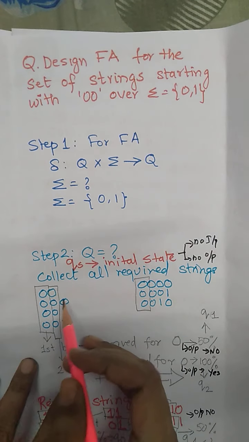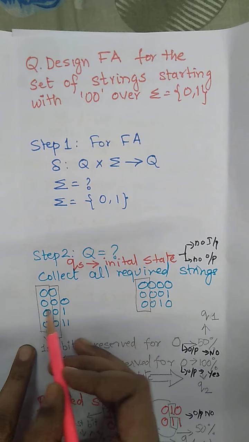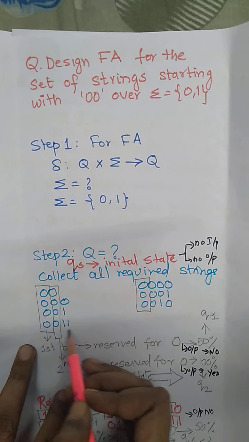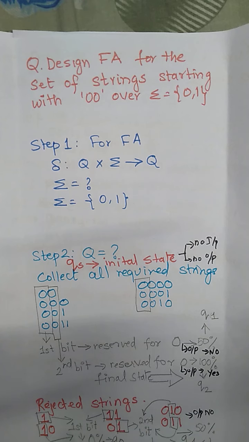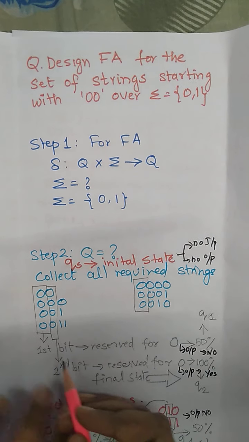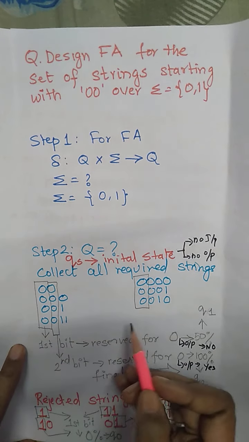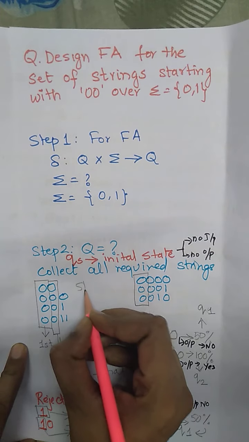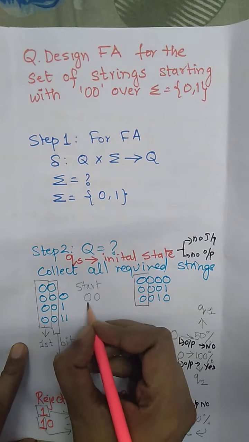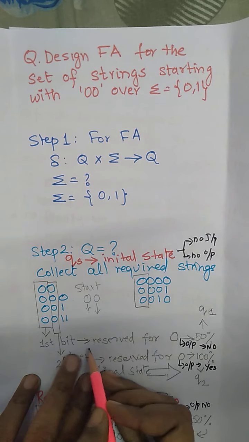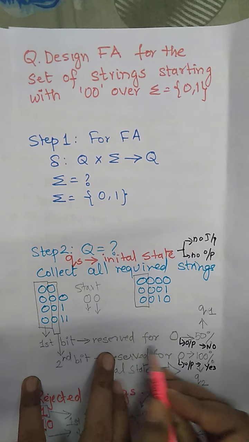Now we are going to collect all the required strings like 00, 000, 001, 0011, and so on. Now we have to find the common thing which is present in all the strings. As the string has to start with 00, that means the first bit has to be 0 and the second bit has to be 0, which is common in all the acceptable strings. So the first position is reserved for 0.